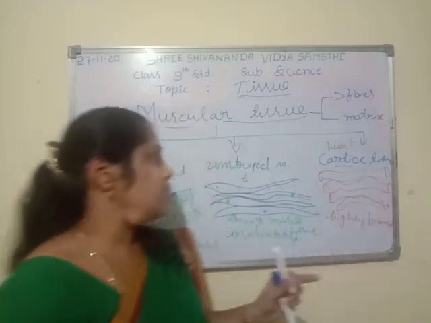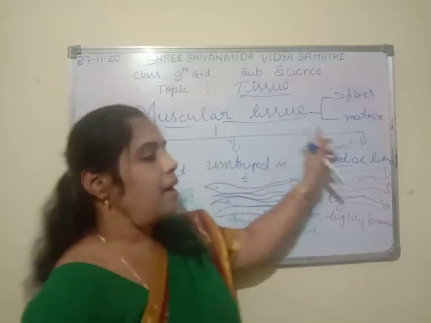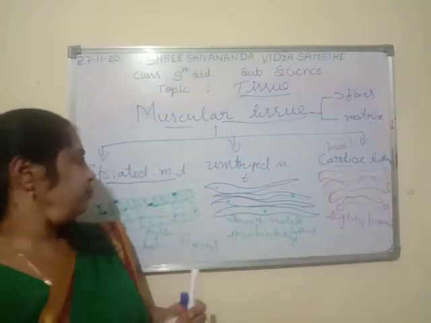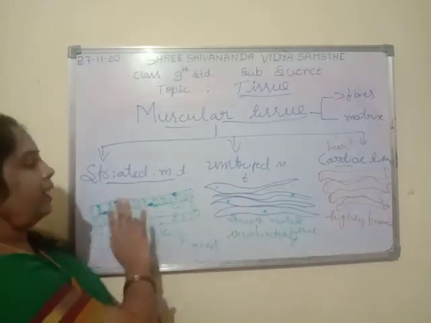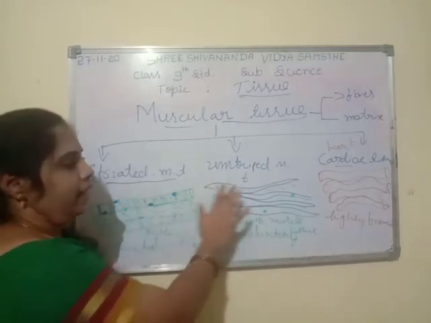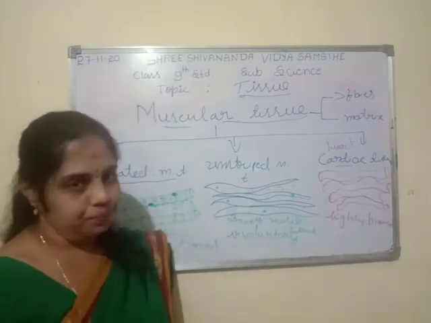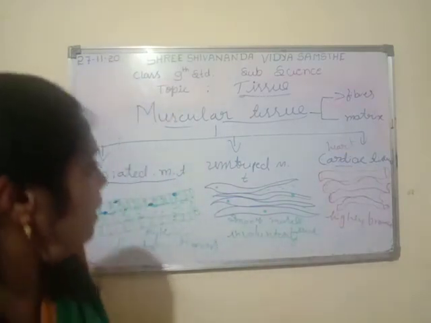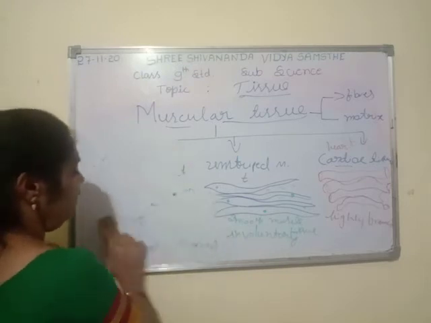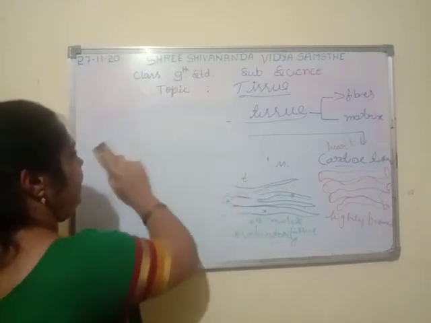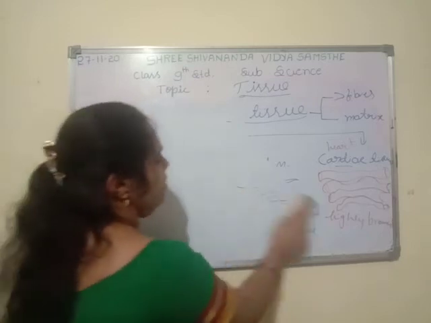So this is about all muscular tissue. I hope you understand now. What are the three types of muscle tissue? Striated, unstriped and cardiac muscle tissue. Let us now know about the next and last type of tissue, that is nervous tissue.